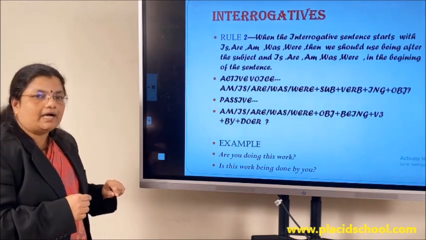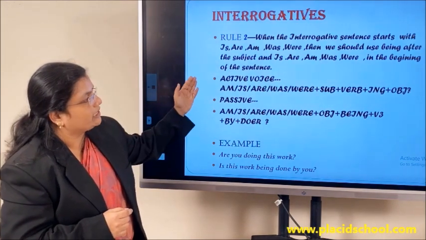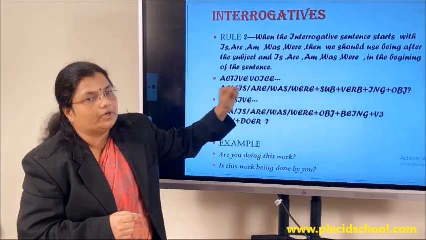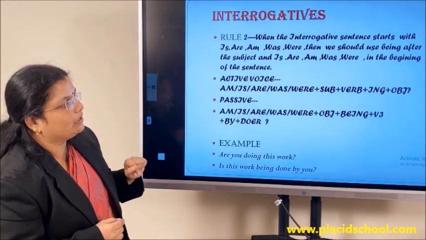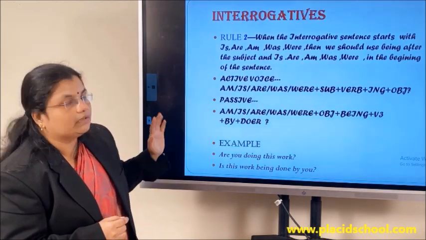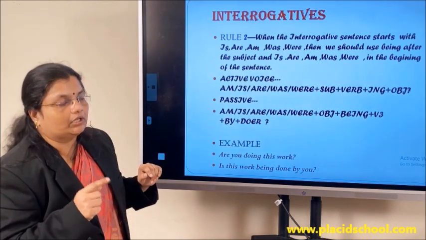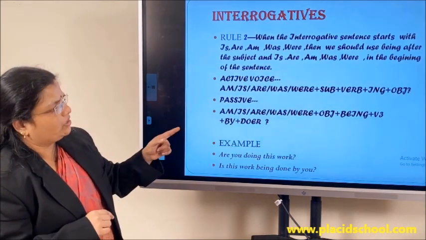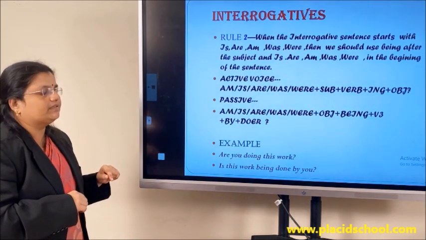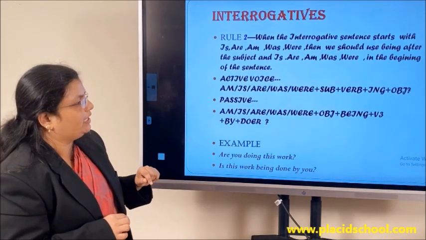And if it is a past continuous interrogative, then the structure of an active voice would be was or were plus subject plus verb plus ing form of the verb plus object. Now when that becomes passive form, it would be was or were depending on the object plus being plus the V3 form of the verb followed by preposition before the doer of the action.